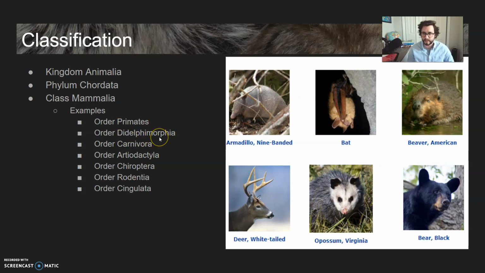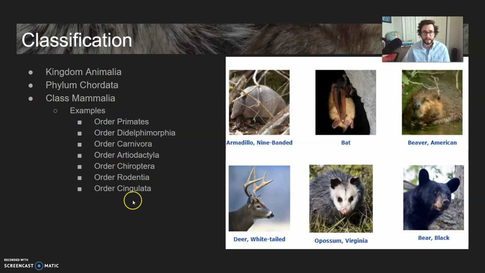Didelphimorphia, that's a mouthful. That's actually the marsupial order that possums would be found in. There's Carnivora, so that's not always going to be including carnivorous things. There are many things in Carnivora that are omnivorous, and there are many carnivorous things that aren't in the order Carnivora. For instance, carnivorous plants obviously aren't going to fit the other classification groups.